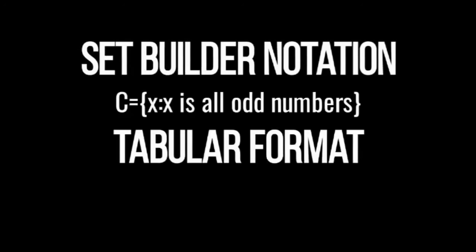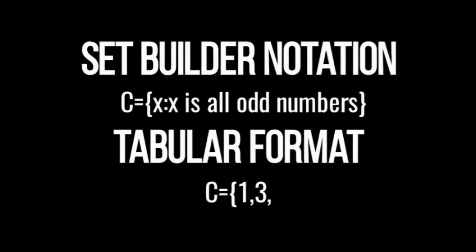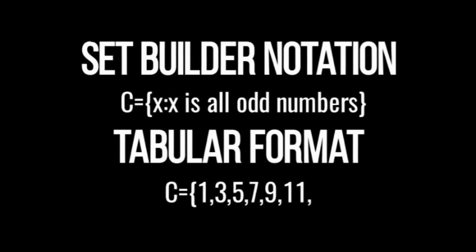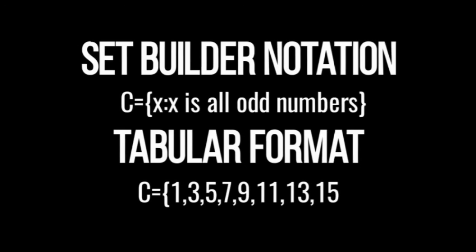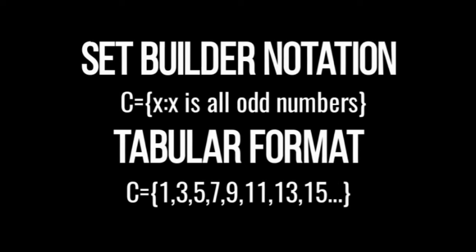So now let's try it out. The odd numbers start from 1, 3, 5, 7, 9, 11, 13, 15, and so on. We continue writing until we are tired of writing. So a means of denoting that this is an infinite set is to write 3 dots. These 3 dots tell us that it is infinite, that the list continues. Then we end it here.